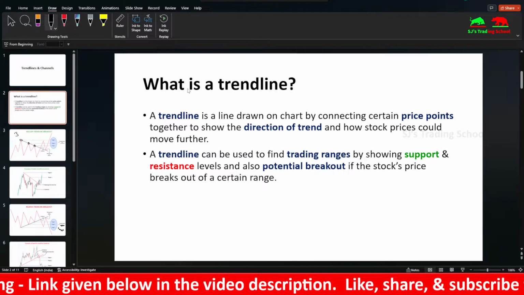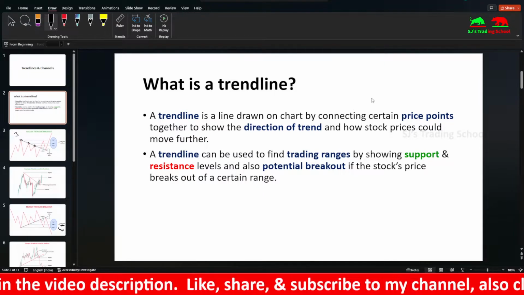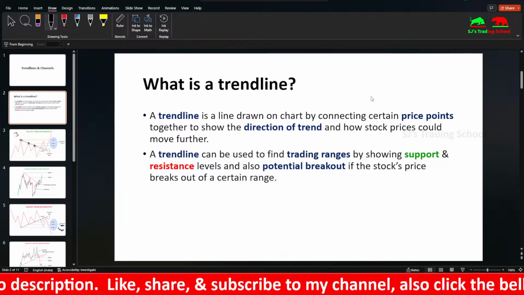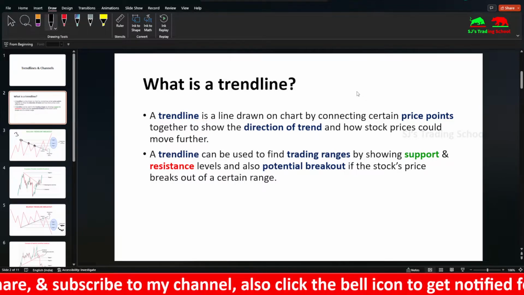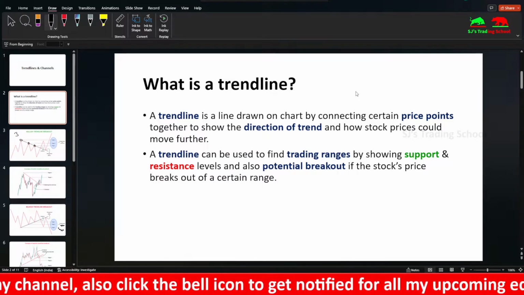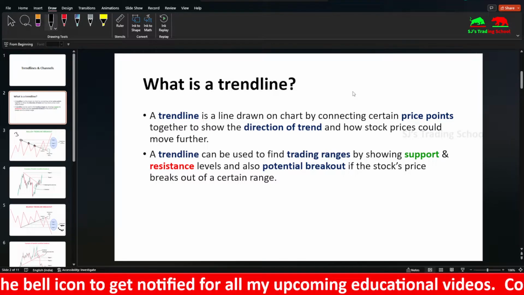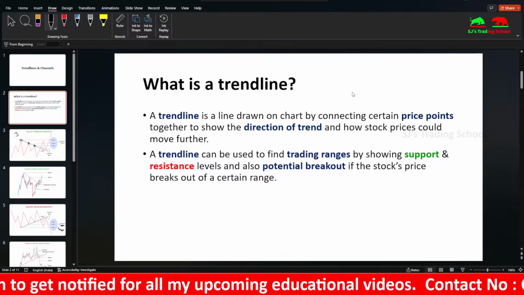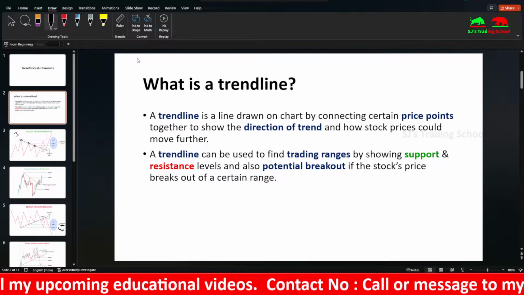So coming to trend lines, what is a trend line? It is a line drawn on a chart by connecting certain price points together to show the direction of trend and how stock prices could move further. It is used to find trading ranges by showing support and resistance levels and also potential breakout if the stock price breaks out of a certain range. So trend lines are used in two ways. It can also be used to trade within ranges, but mostly it is used for breakout trading.